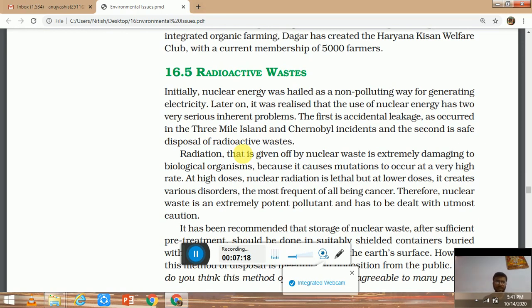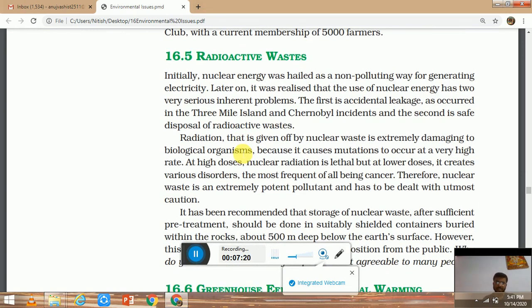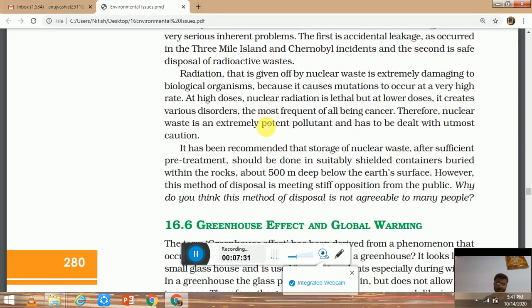Next is the radioactive waste. Radioactive waste is the waste generated mainly from nuclear power plants. We have seen many nuclear power plant accidents like Three Mile Island and the Chernobyl incident. These are because of the nuclear plants only.